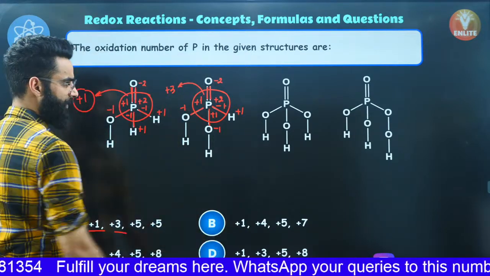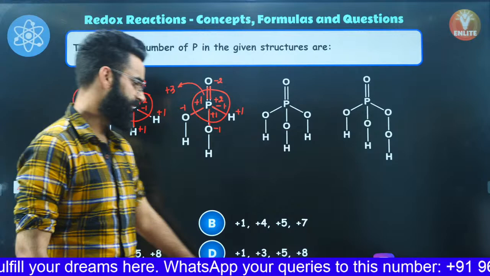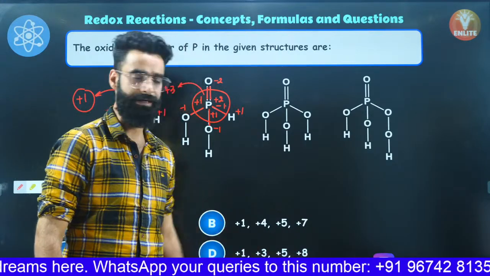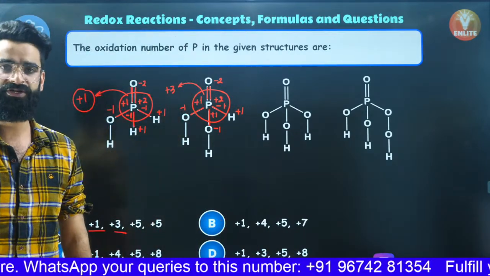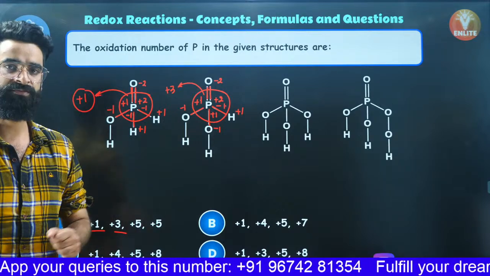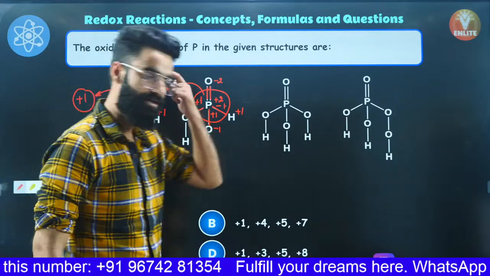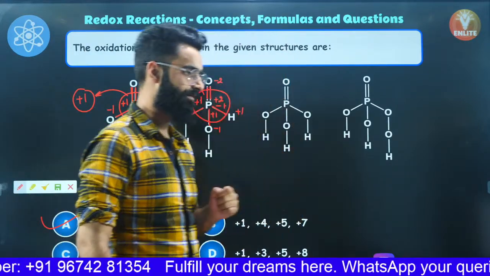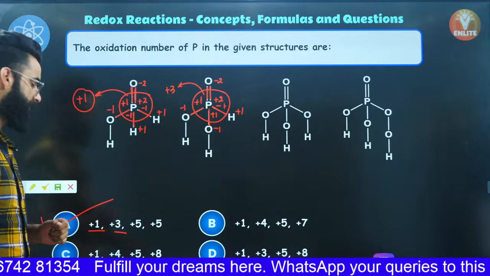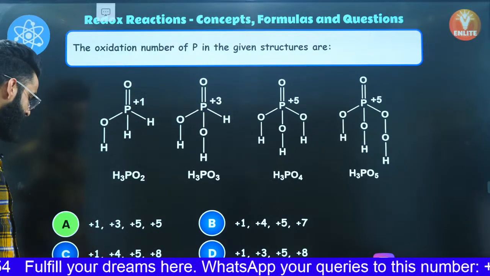So I'll take the last one. Let me tell you first of all, phosphorus cannot show the oxidation state of +8, right? Phosphorus can show the maximum oxidation state of +5, right? So it's going to be absolutely option A, which is the correct answer of this particular question. Clear to everyone? Let me know in the chats.